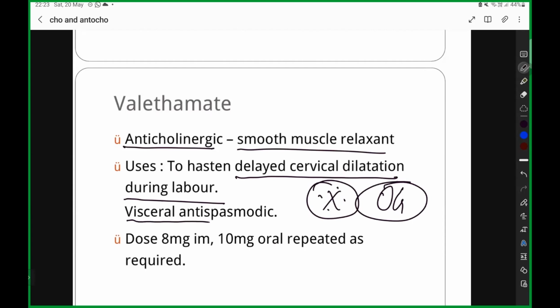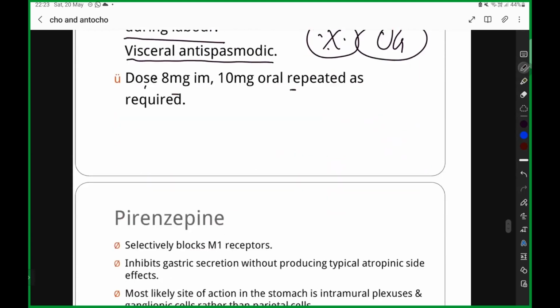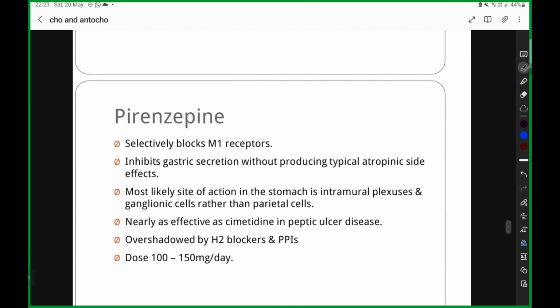They are going to cause visceral antispasmodic action. What is the dose you are going to give? 8 mg IM or 10 mg oral, which is going to be repeated again. Is it clear? Next, you are going to have this pirenzepine.